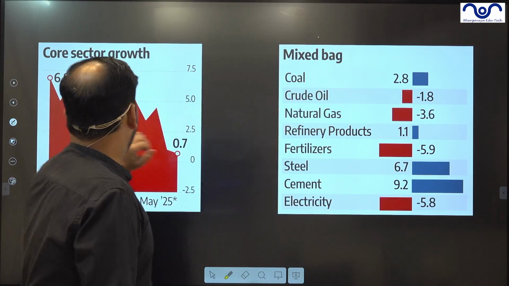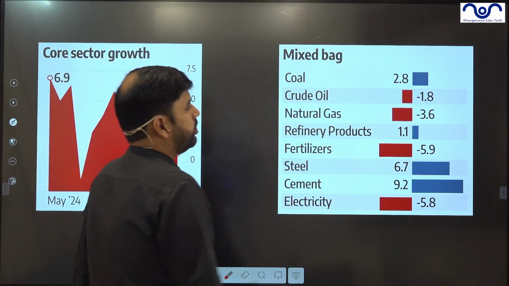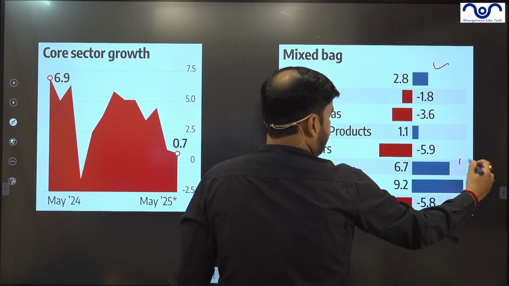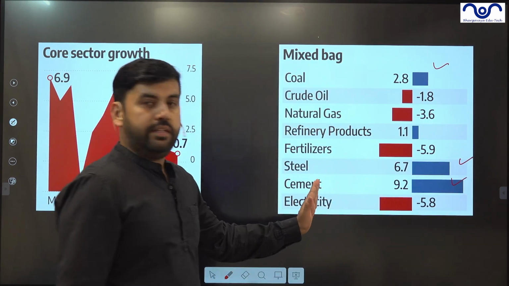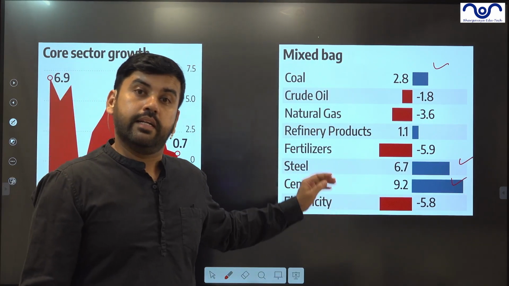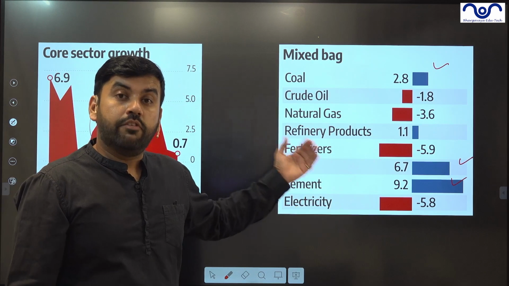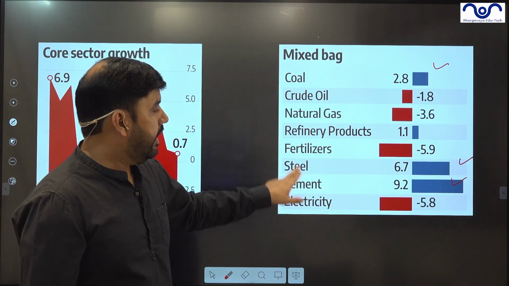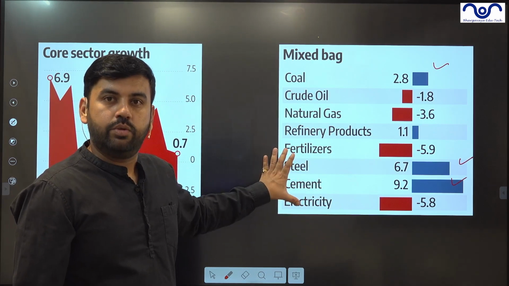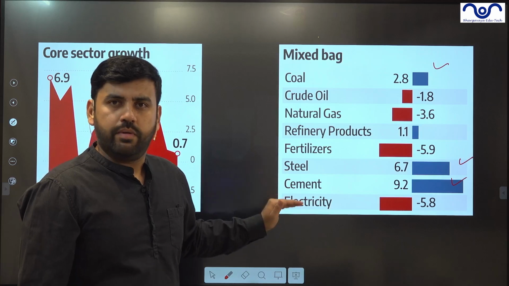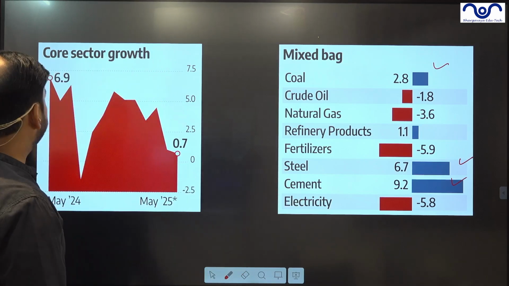The industries which have proved better performance are coal, steel, and cement. Cement has been the industry which has provided the maximum returns. The worst performers have been fertilizers and electricity. These are the 2 areas which have been the worst performers this year, or this month actually.